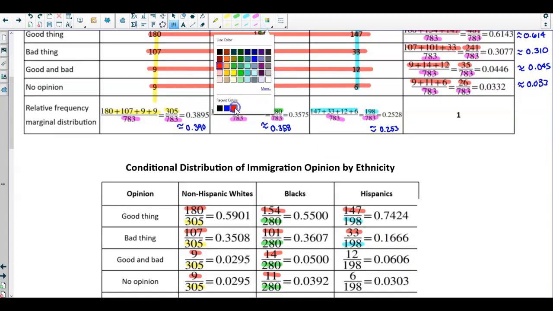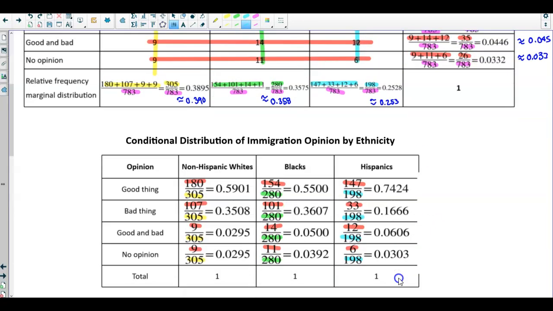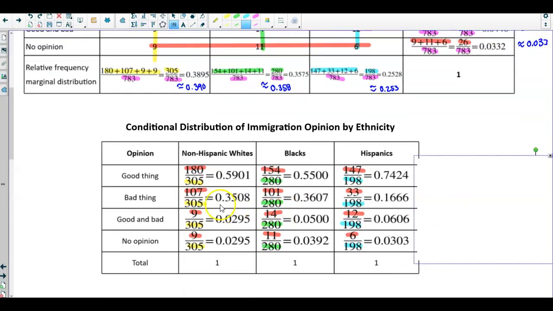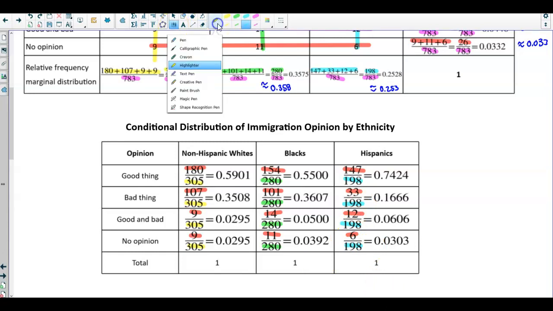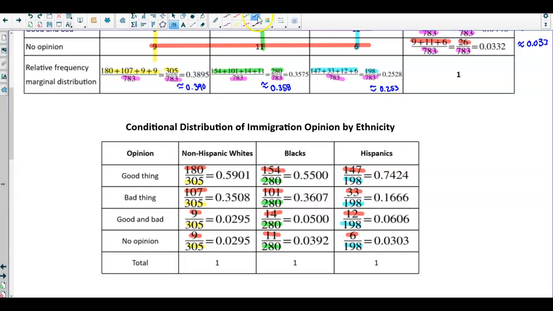Okay, and then next, we're going to take the next cell value, which is 12, dividing that by the column total of 198 to get 0.0606. And then the last one, we're going to take 6 and then divide by the column total of 198 to get 0.0303. Now, if I add up all these numbers, then I get 1 down here for each value. And then let's just go ahead and round each particular item to 3 decimal places.